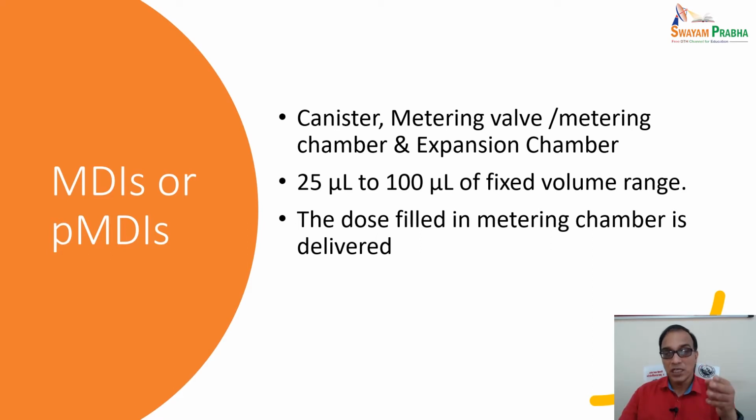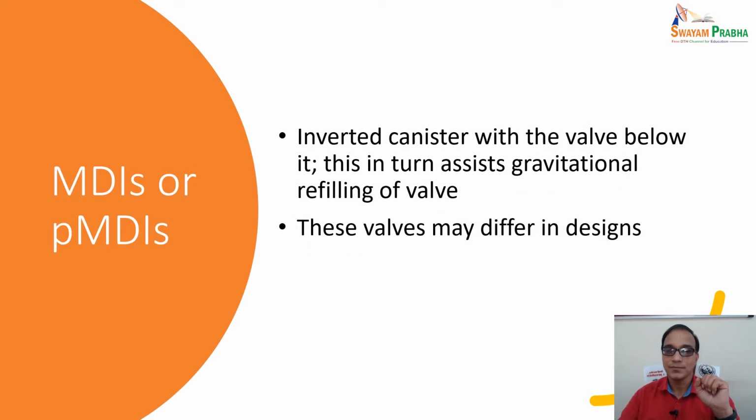A fill volume range of 25 to 100 microliters, or sometimes 150 microliters, can be delivered through MDIs. The dose is filled into the metering chamber and delivered, as we discussed with that diagram. The inverted canister with the valve below it assists the gravitational refilling of the valve, so due to gravitational force the valve is refilled again in that metering chamber. These valves may differ in design.